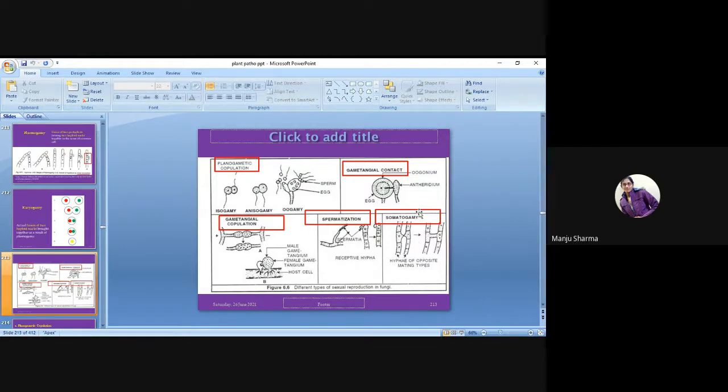Somatogamy, we already talked about before, what it is and how they meet. So here two filamentous structures are there, like two hyphae. They come together, attach with each other, and after that they both will be fused. During the fusion, there is basically the formation of a line, by which they will also share their genetic material.